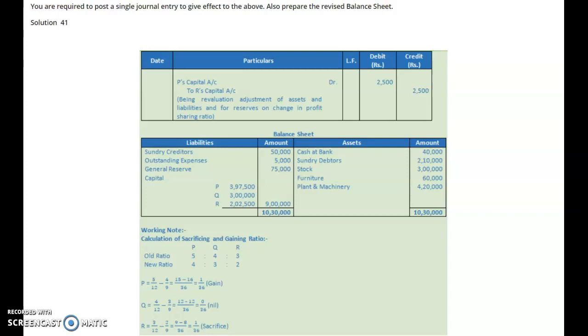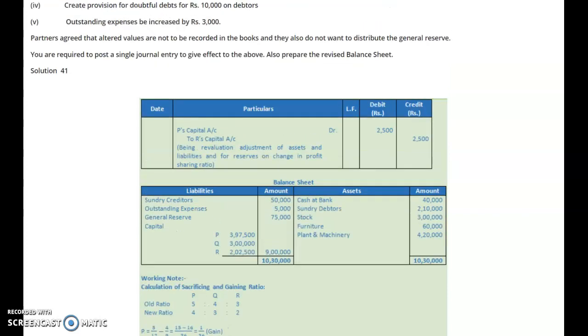Now come to the revised balance sheet. This revised balance sheet will be prepared, keep in mind, without changing the value of assets and liabilities, because, read this word, partners agreed that altered values are not to be recorded in the books of accounts.